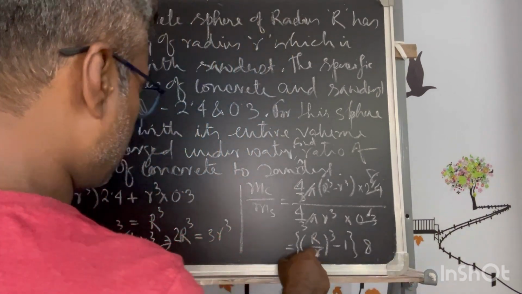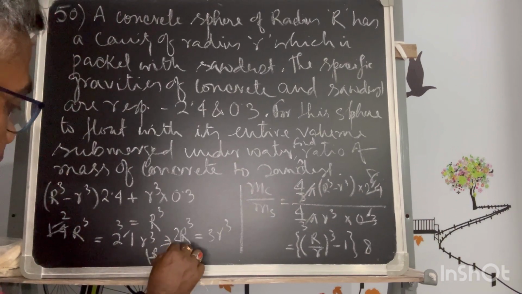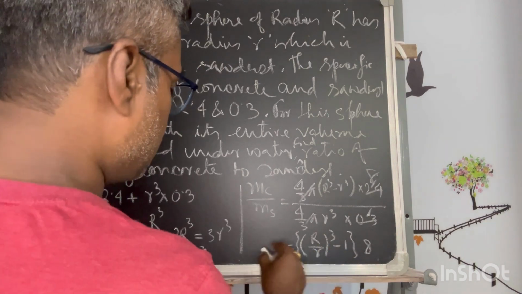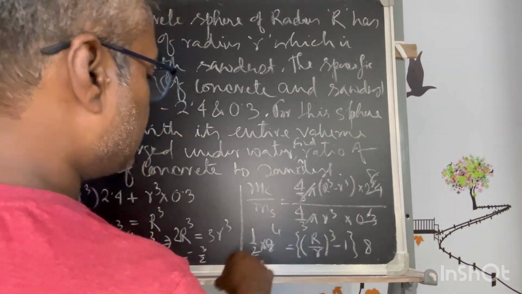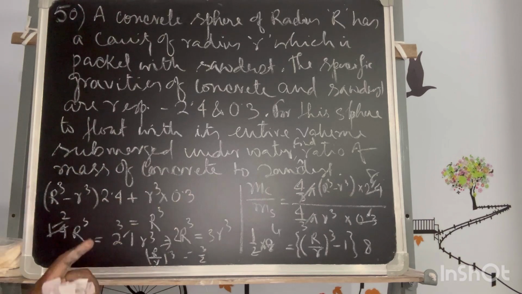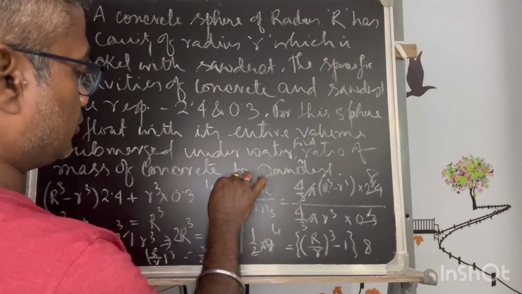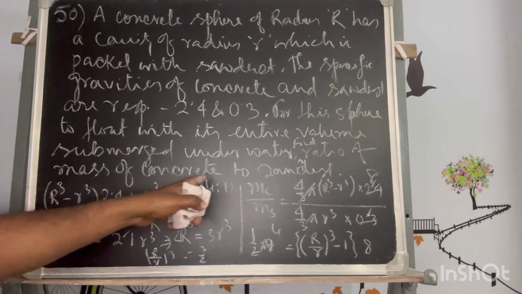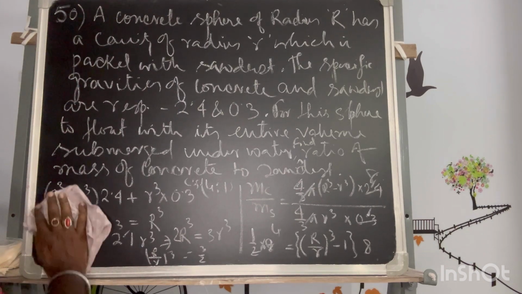So this is equal to, R by r is equal to capital R by small r whole cube, that is equal to 3 by 2. So 3 by 2 minus 1, so half into 8, that is equal to 4. So the ratio is 4:1. Your answer will be 4:1, concrete to sawdust. Okay, fine. So this is the end of the problem solving session